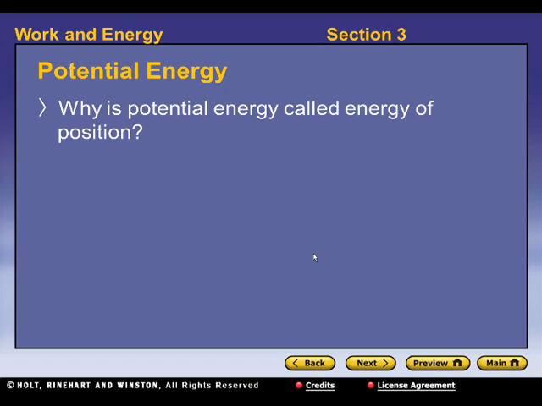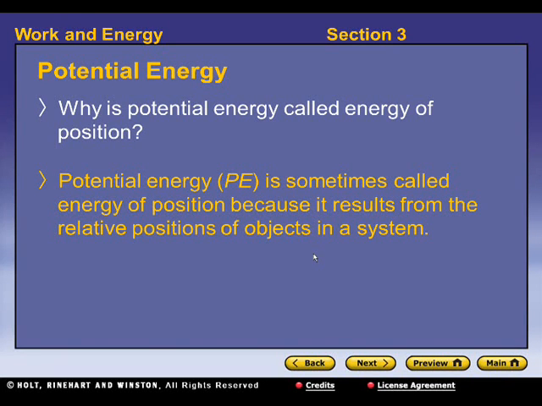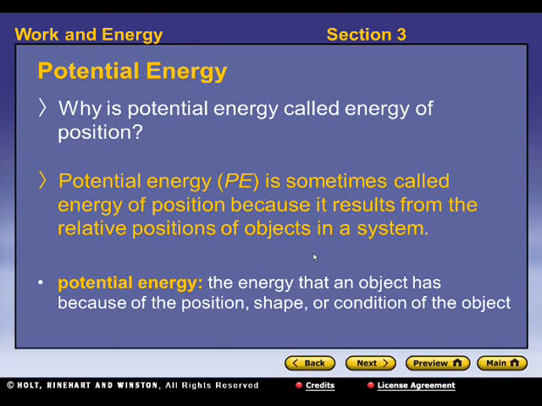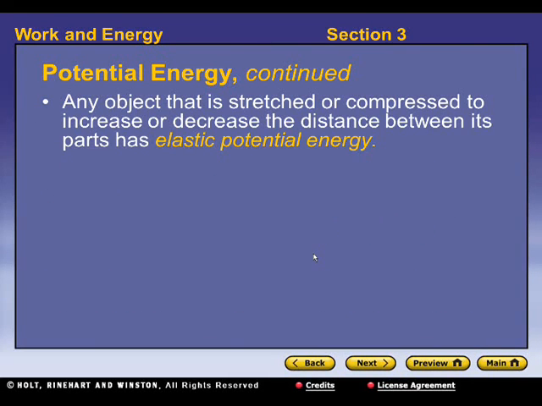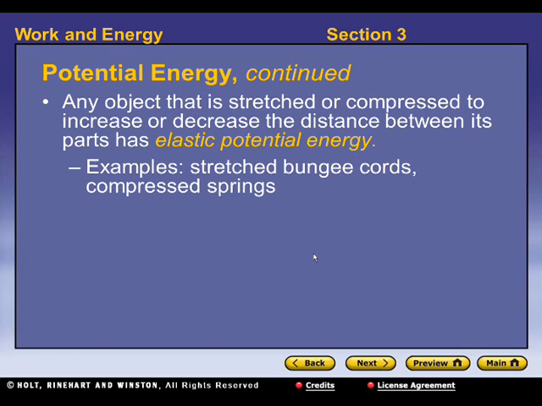So potential energy. Why is potential energy called the energy of position? Potential energy is sometimes called energy of position because it results from the relative positions of objects in a system. So potential energy defined is the energy that an object has because of the position, shape, or condition of the object. So any object that is stretched or compressed to increase or decrease the distance between its parts has something called elastic potential energy. When you stretch or compress a spring, you're basically storing up potential energy, or energy that is potential to be released at some point.